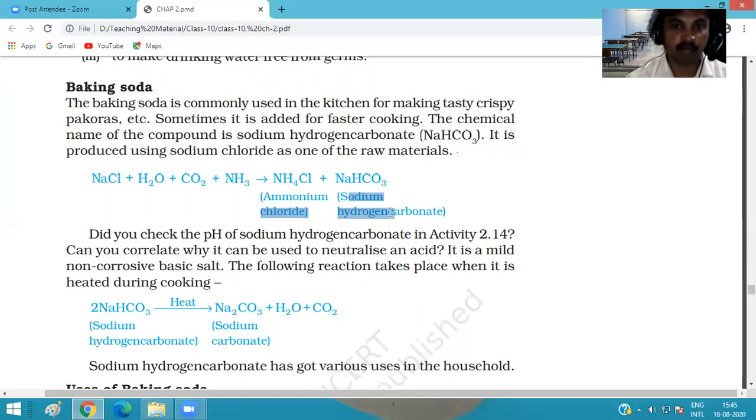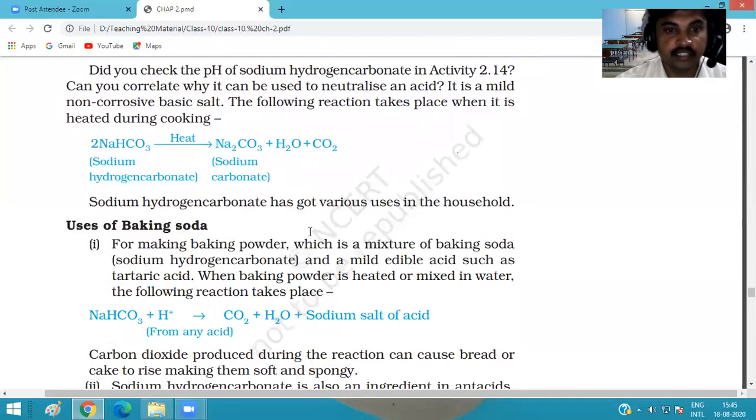We already discussed that part. When sodium hydrogen carbonate is heated at the time of cooking, it forms sodium carbonate and releases water in the form of gas, along with carbon dioxide gas. Both are released after heating the baking soda, and because of the release of H2O and CO2, our food material becomes spongy.